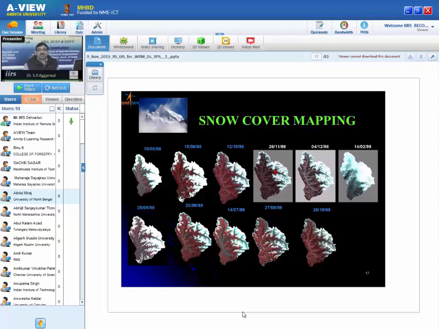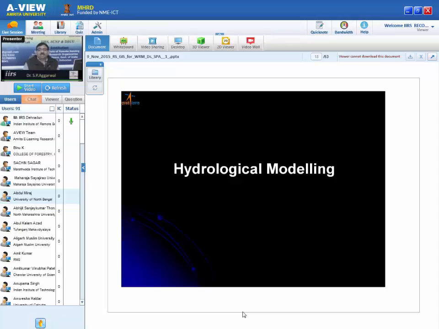Now you can see in November it is further increased because there was snowfall. Then in December it is increased. In February it is very high. Then in May it is reduced. June it is reduced, July it is reduced, September it is reduced, and October it is minimum. Then again it will increase. So this type of monitoring can be done. After this, you can give this information to the hydrological models, and finally you will get the snow melt.